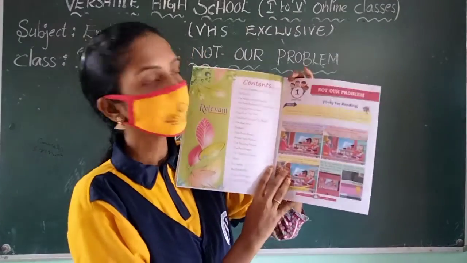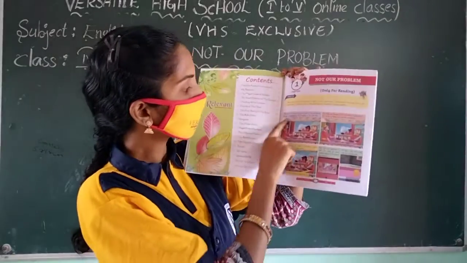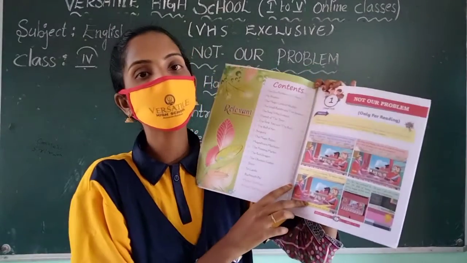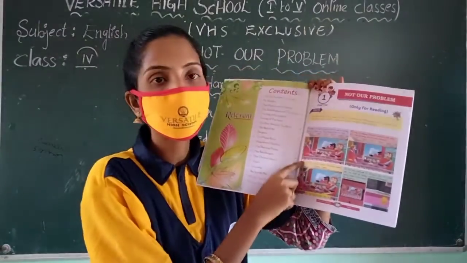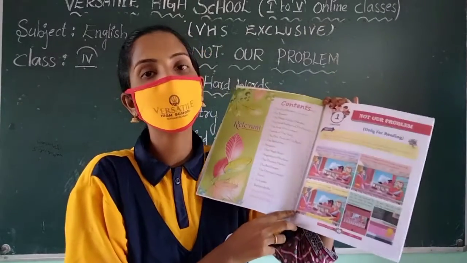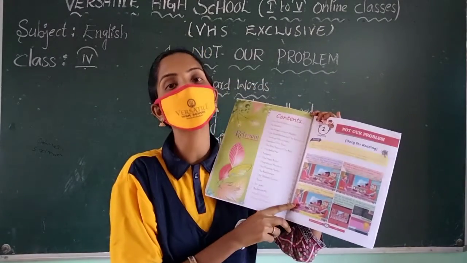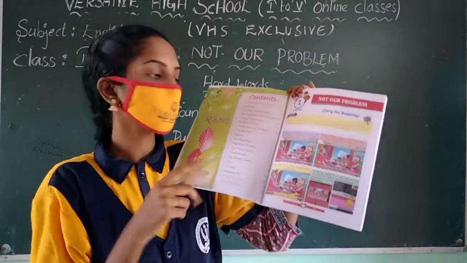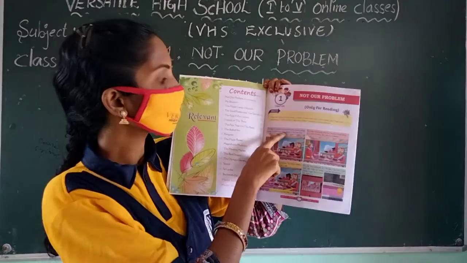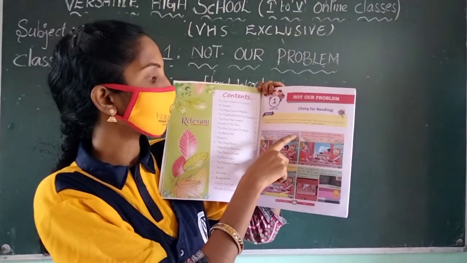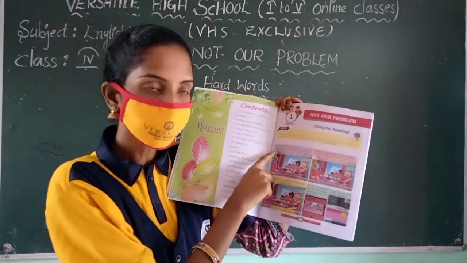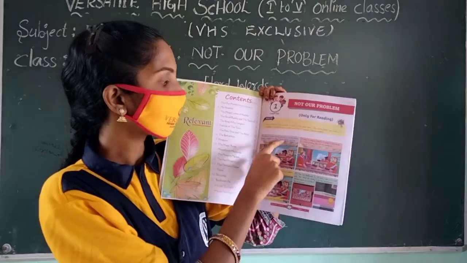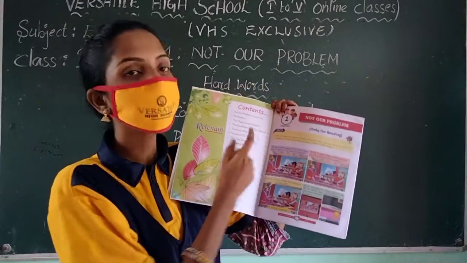Let us start with the first one. Look at this picture. Who is sitting in this picture? One is the king and another person is there. It's an advisor. Look at that. The king of a small country sat with his advisor eating honey and puffed rice. They talked of this and that.